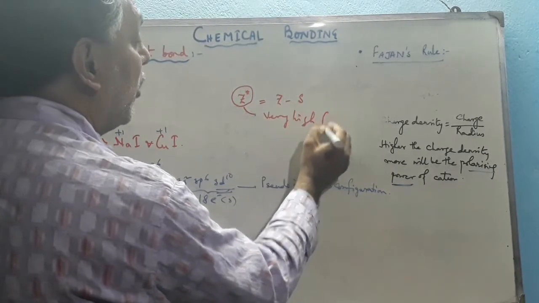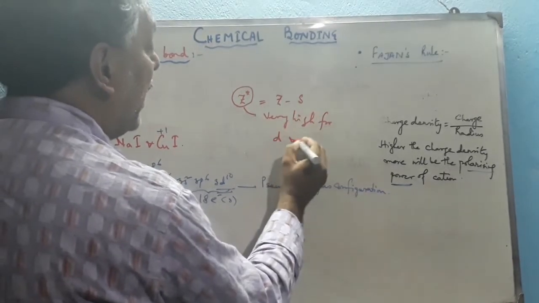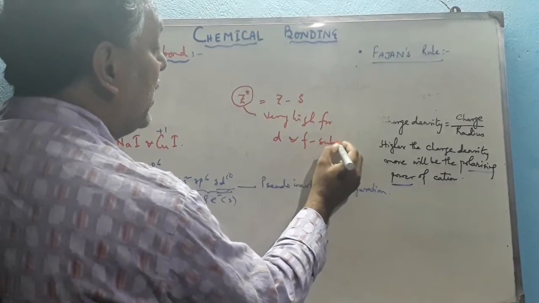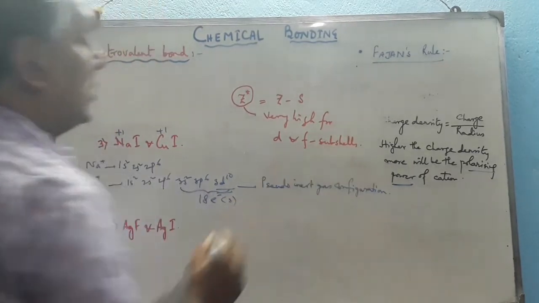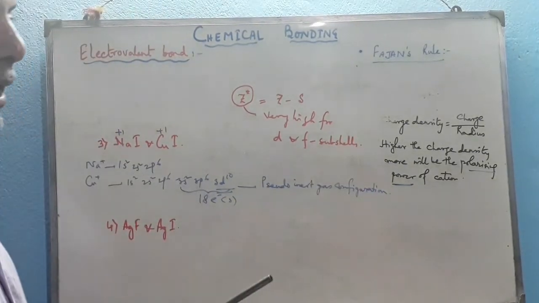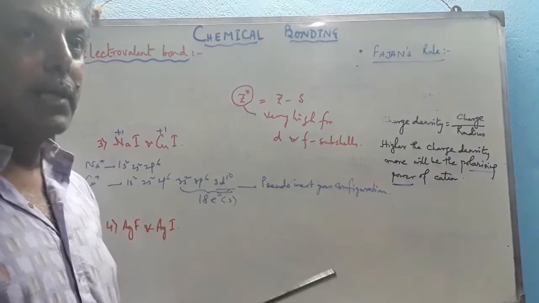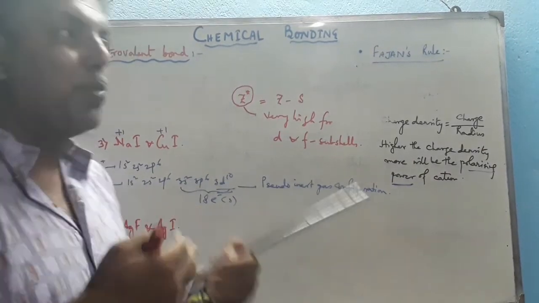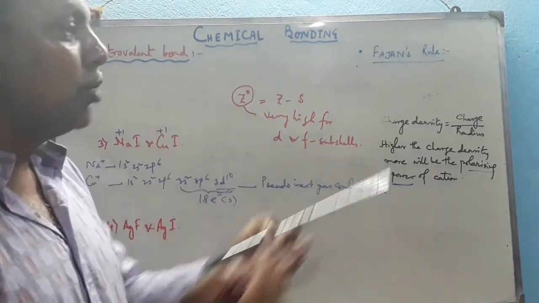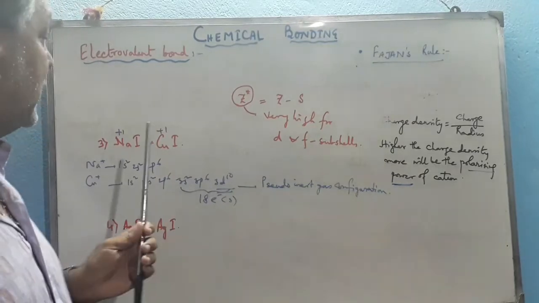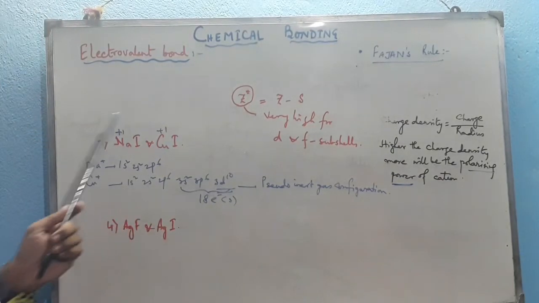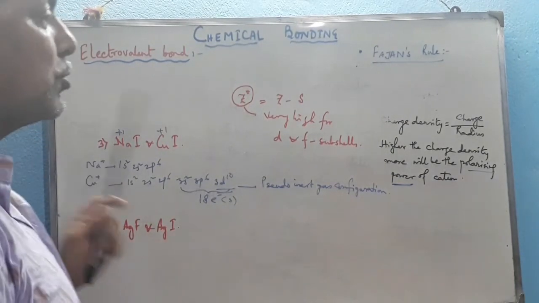for D and F subshells. So Z star, the effective nuclear charge, becomes very high, and that's why size contraction takes place. Effective nuclear charge means positive charge becomes very high, so it contracts the size. Hence, Cu plus has a smaller size than sodium plus.